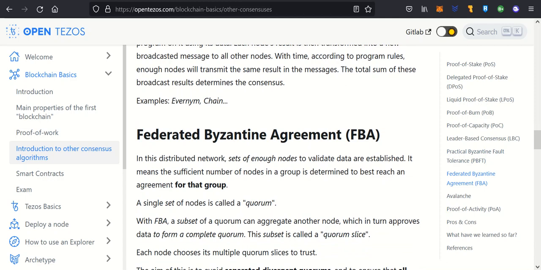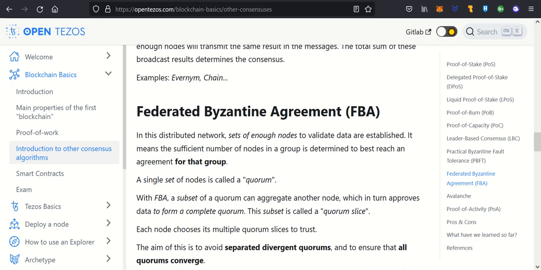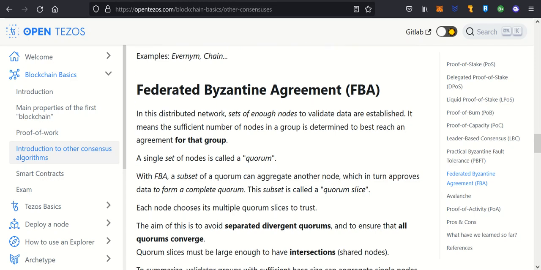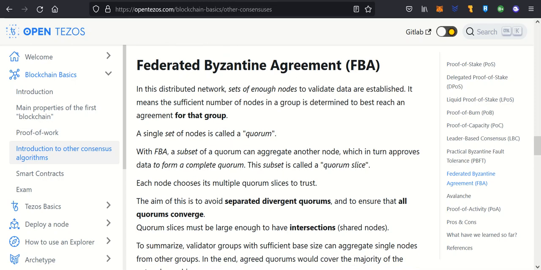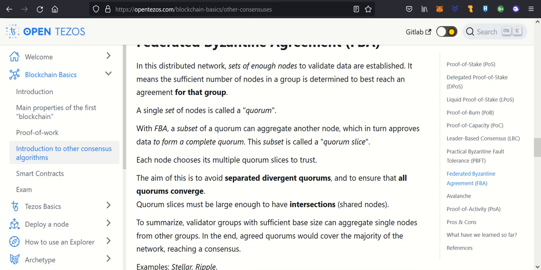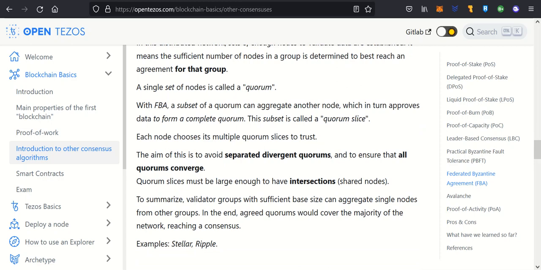Federated Byzantine Agreement, FBA. In this distributed network, sets of enough nodes to validate data are established. It means the sufficient number of nodes in a group is determined to best reach an agreement for that group. A single set of nodes is called a quorum. With FBA, a subset of a quorum can aggregate another node, which in turn approves data to form a complete quorum. This subset is called a quorum slice.